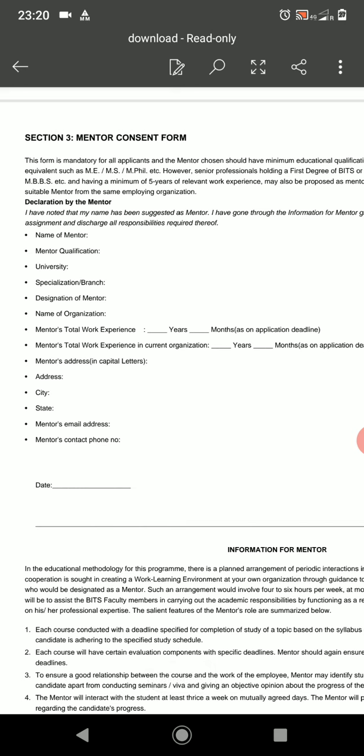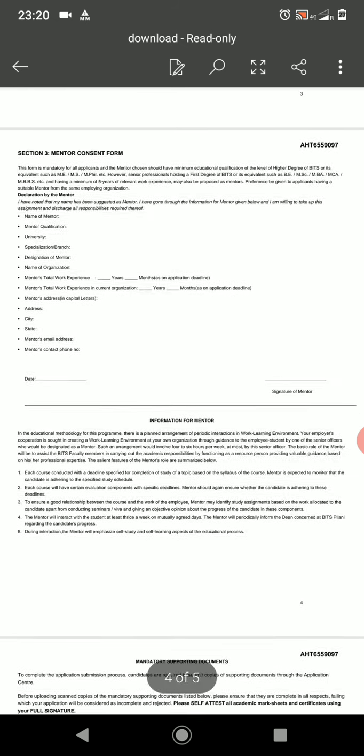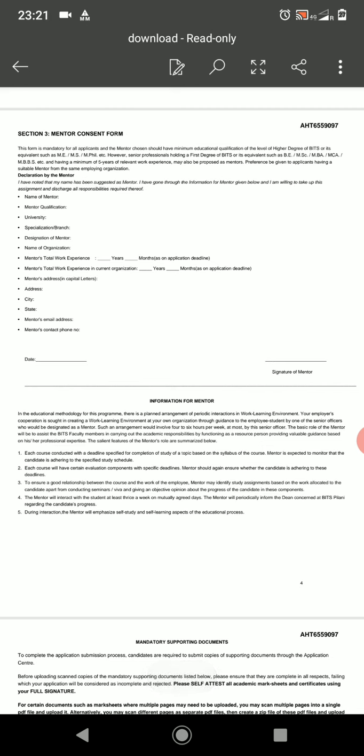Along with that, you will be asked to submit the mentor's resume. So make sure when you are getting this mentor consent form signed by your mentor, you take his resume as well, because both are required documents for the application and approval of the WILP program. So choose a mentor who can guide you, who can monitor you and who can help you stay focused in successfully completing this program.